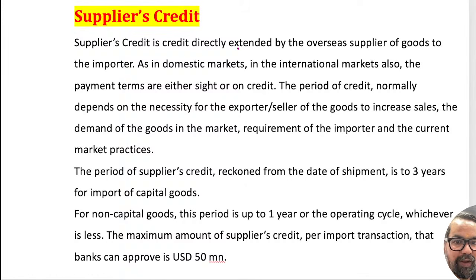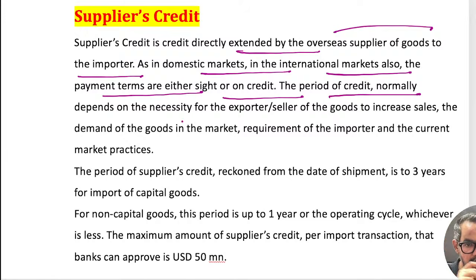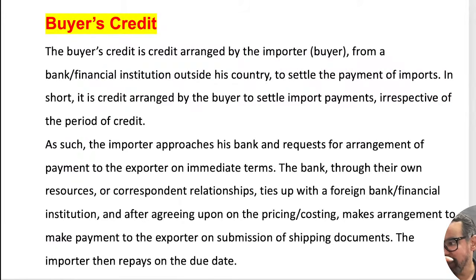Supplier credit is directly extended by the overseas supplier of goods to the importer. In domestic market and international market also, payment terms are either sight or credit. The period of credit depends on the necessity. Buyer credit is kind of a simple loan, as discussed. So these are all the important areas which are generally part of this topic, right?